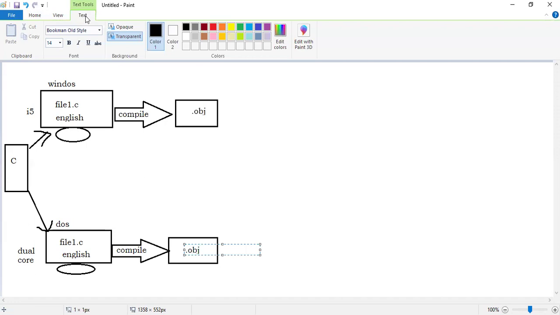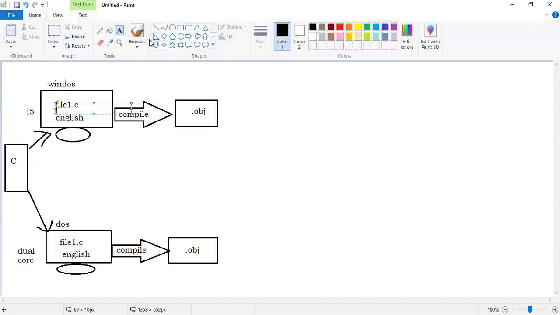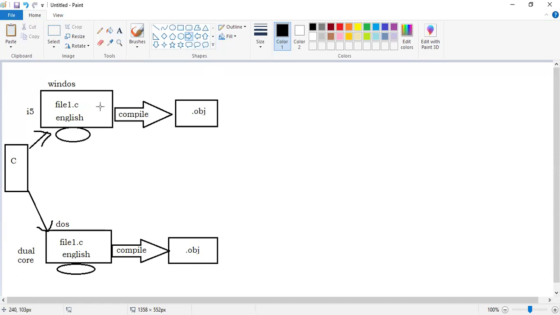Okay, we created file1 dot c. Then in the compiler this file will be compiled and error checking will happen. That means what happened in the compiler? This English language will be converted to machine understandable language, I mean binary code, byte codes. Once it is converted, the file name will be changed, one more new file will be created, that is the dot obj file. Sir, after creation of the dot obj file, what is next, sir? Result required or not? Result. So the program I have written, the software I developed here, some result is needed or not? For getting the result, I need to run it, right?